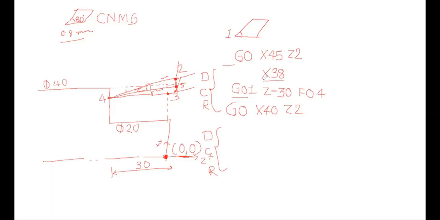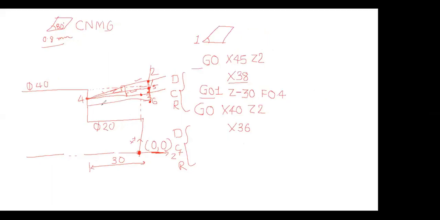So once we remove X38, okay, what should be the next target, from the 5th point to the 6th point? Okay, so what would the 6th point be? Let me subtract 2 mm from X38. So can I say it would be X36?